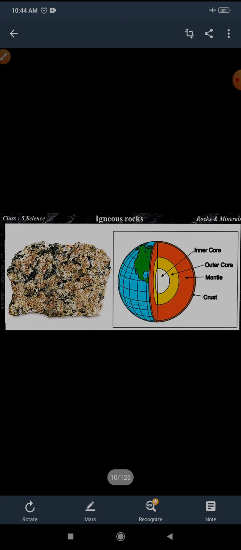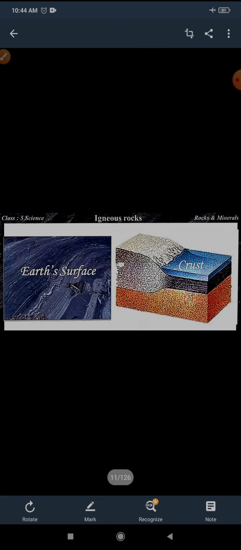So how is igneous rock formed? First we studied how the earth is divided into three layers. The upper layer is called the crust, the middle layer is called the mantle, and the central part of the earth is called the core.